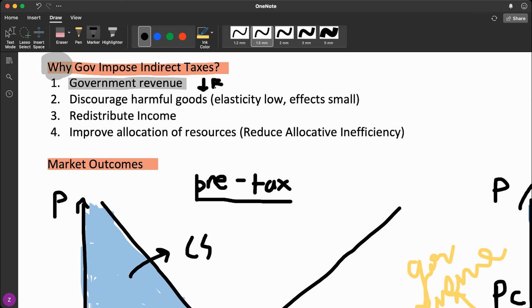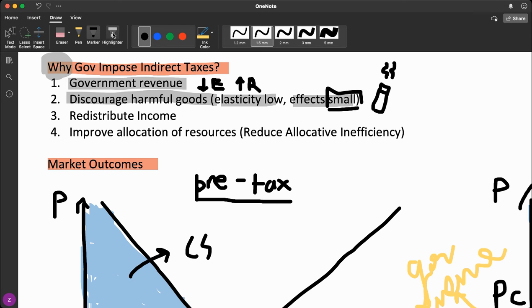Secondly, it is also a method to reduce the consumption of goods that don't do much good for individuals. That's why you see the government always put taxes on cigarettes. But the effect totally depends on the price elasticity of demand. If the elasticity is very low, meaning the quantity demanded will not change much with the change in price after putting taxes, people will consume the goods anyway, and that will likely result in only a relatively small decrease in quantity demanded.